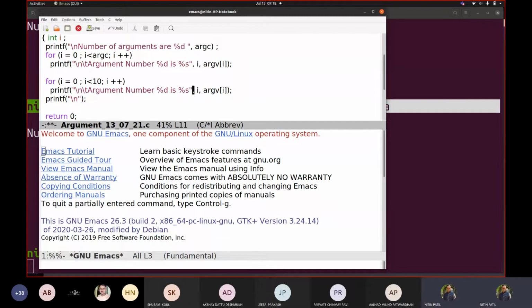And here I am writing envp. So this is the only change that I made.